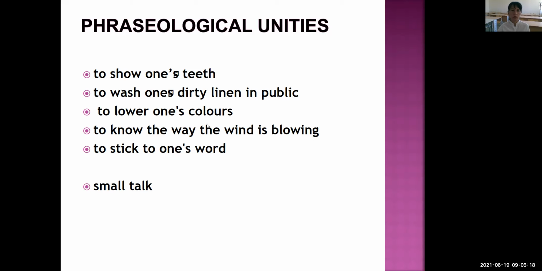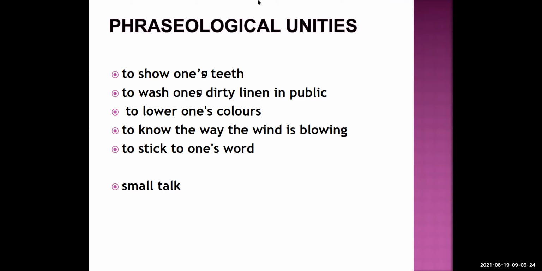The next one, to lower one's colors. As you see, students, here also the word color is a hinting word for us. To lower one's colors, students, means to make somebody upset. So the structure of this phraseological unit is also verb plus object.